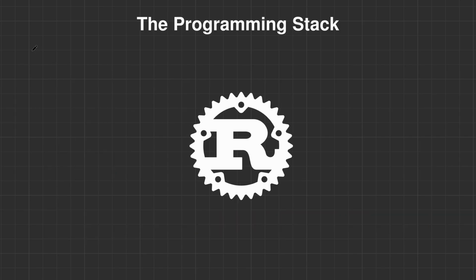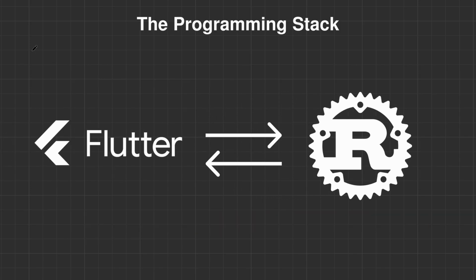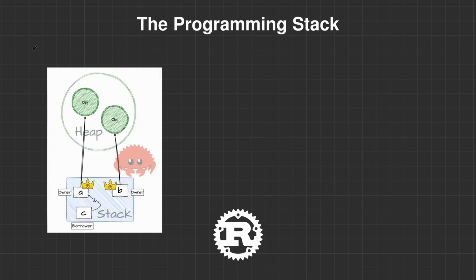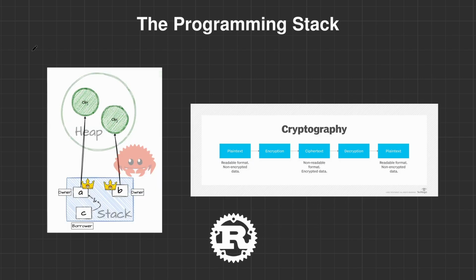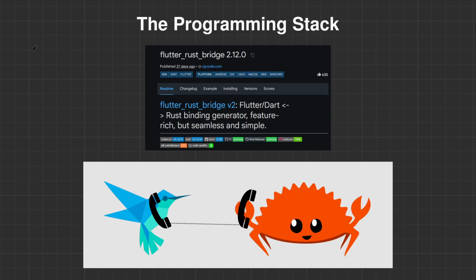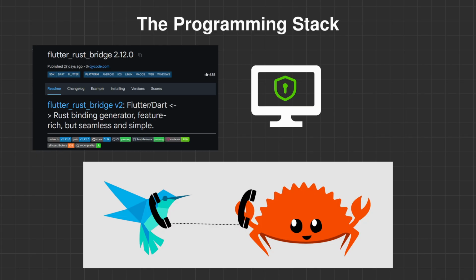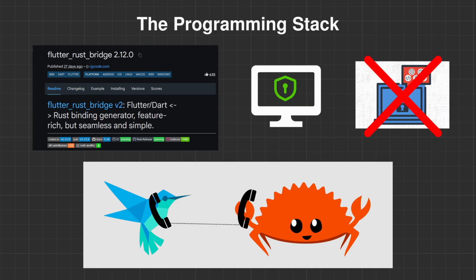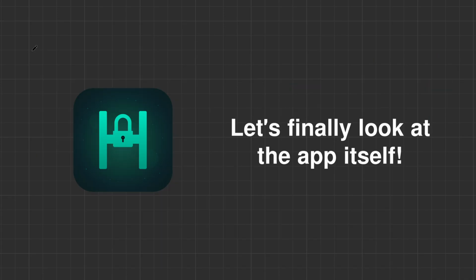Now Rust, the backend of this app with seamless communication between the UI and the heart of Hollow. Its automatic memory management and being battle tested in cryptography make it the most performant solution to handle every operation with ease. So, together with the Flutter Rust FFI bridge, it gets compiled and runs tightly without exposure of your computer. Let's look at the app itself.